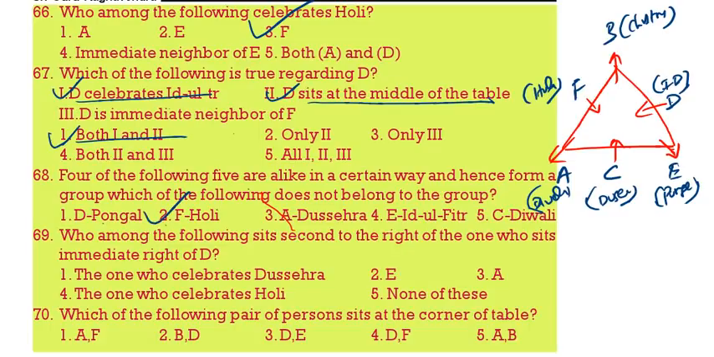F whole is correctly matched, remaining not all are correctly matched. Now, who is sitting second to the right of the one? Who is on the immediate right of D? Immediate right of D, B. B right second means B left second, that is E. E is the correct. Which of the following pairs of the person sitting at the corners? So, who are the person sitting at the corners? A and B. They are sitting in the corners.